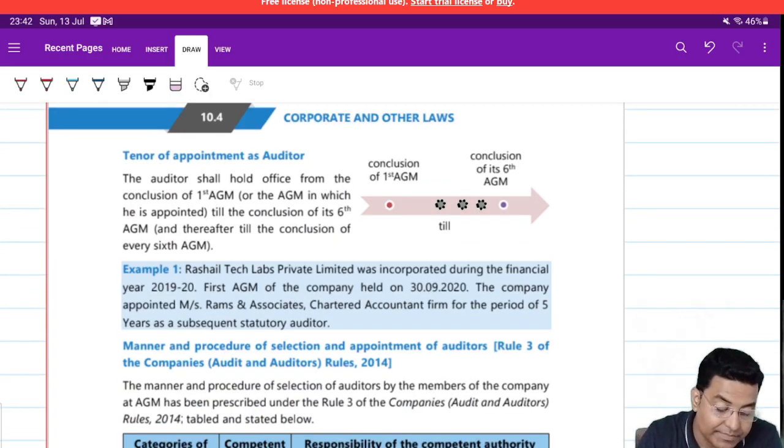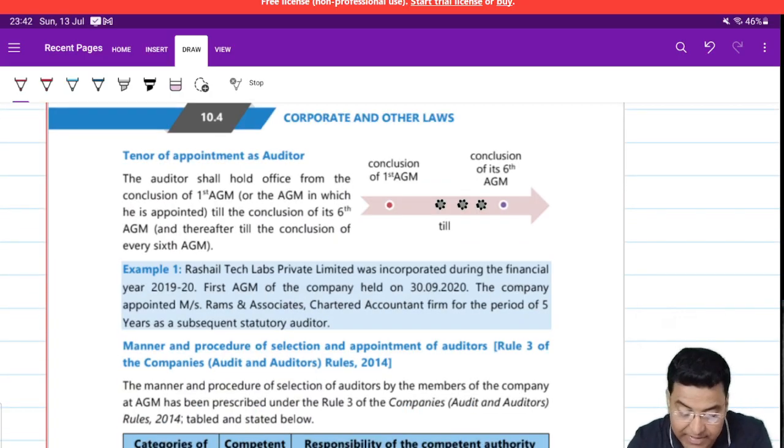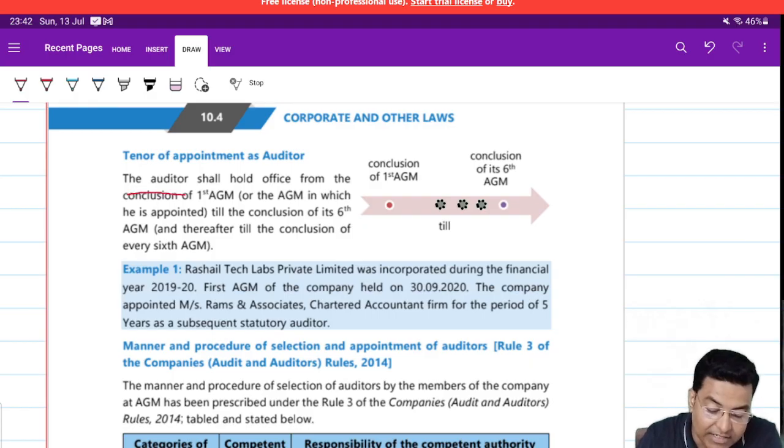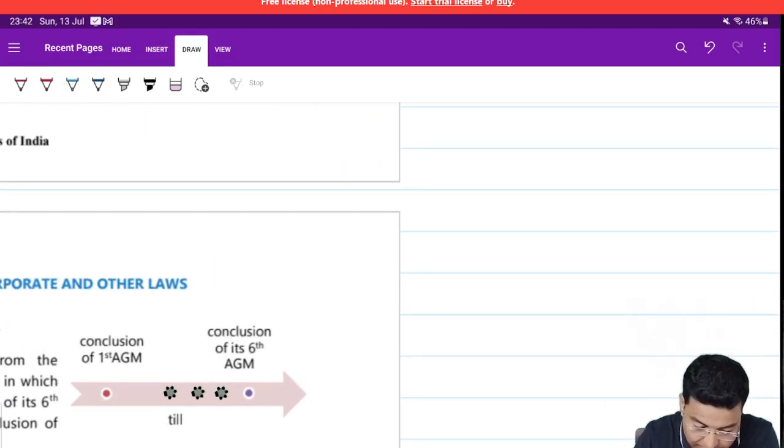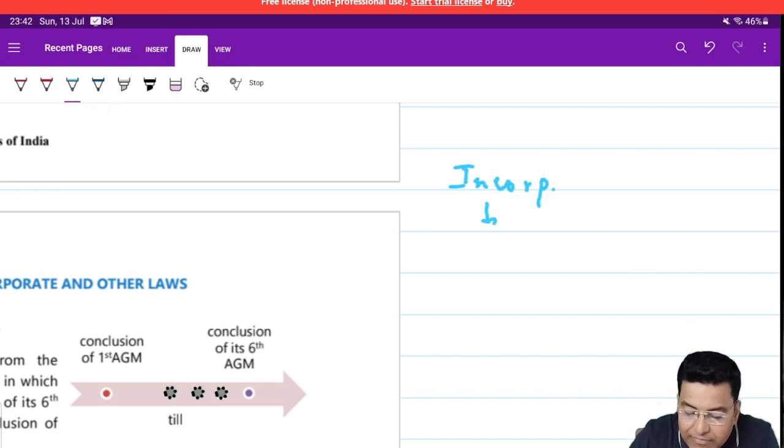Tenure we need to understand. Okay. Next topic is the procedure of appointment of auditor. I'm just writing it down here. What happens when a company is incorporated? Every company, after incorporation, within 30 days has to appoint an auditor.